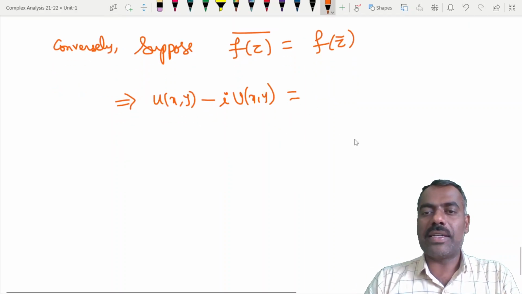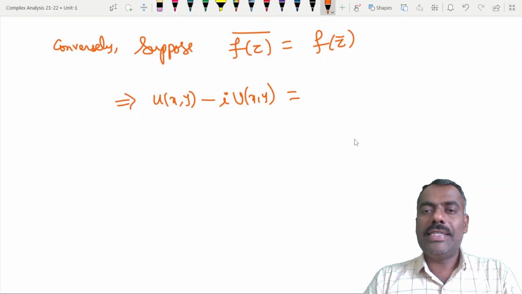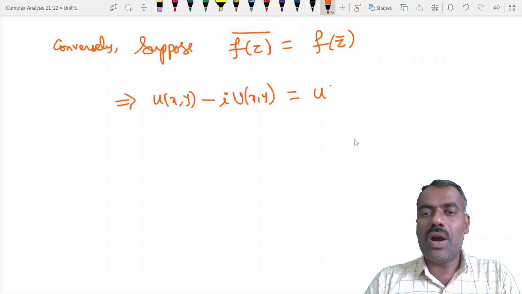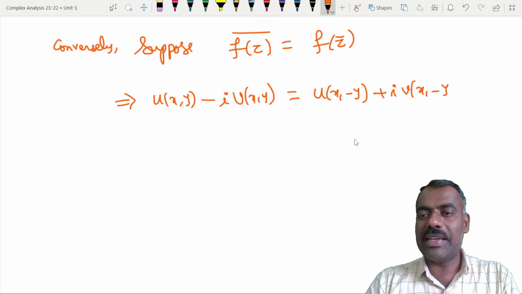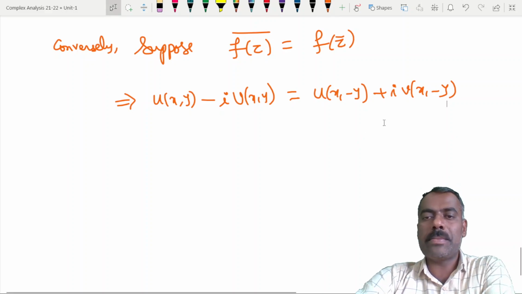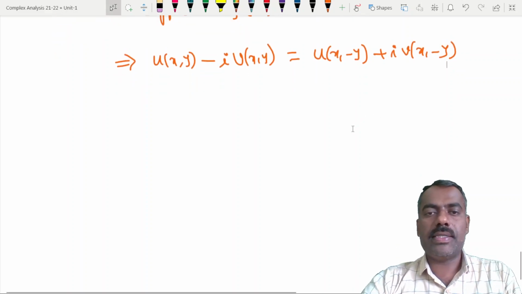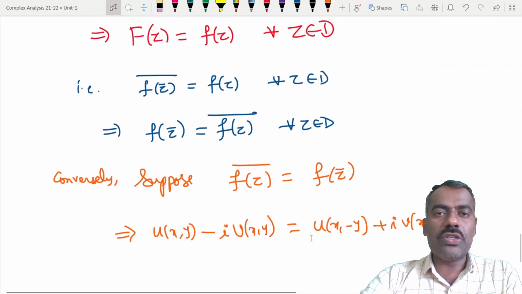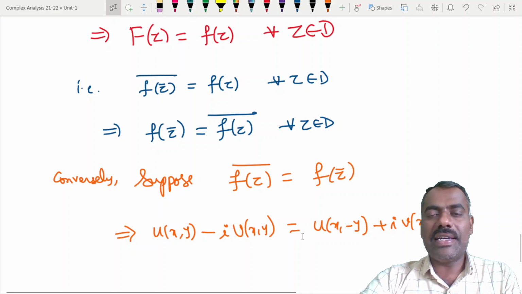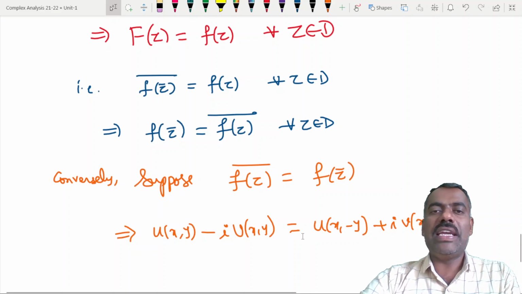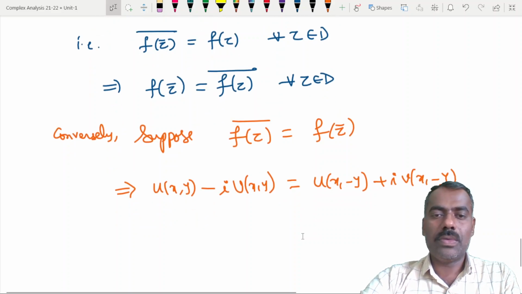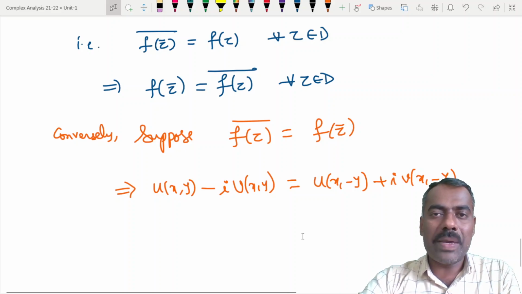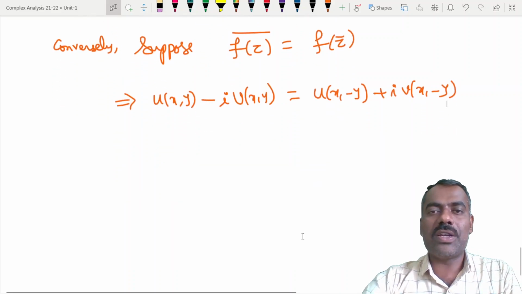Now what is f of z bar? z bar means x comma minus y. That means it is u of x comma minus y plus i times v of x comma minus y. Is this clear? Yes. Now we know that what we want to show is that if we take any point on that segment, then f of x should be a real number. So if you take any point on that line segment, it is simply x comma 0. Yes or no?